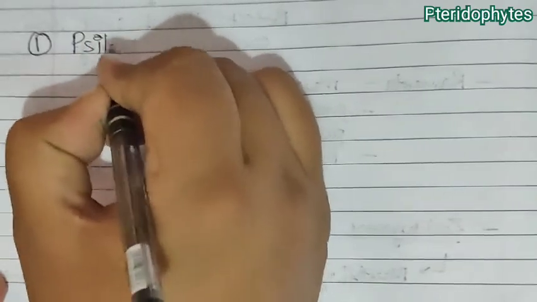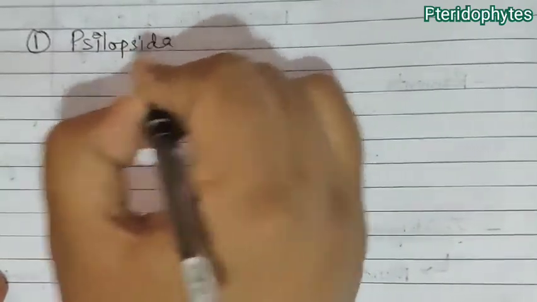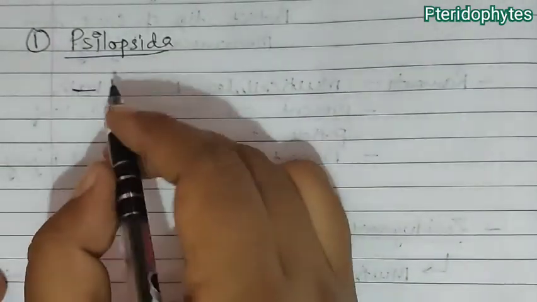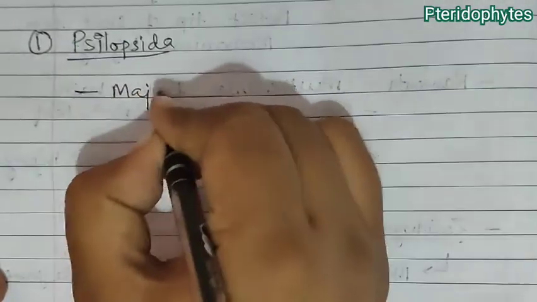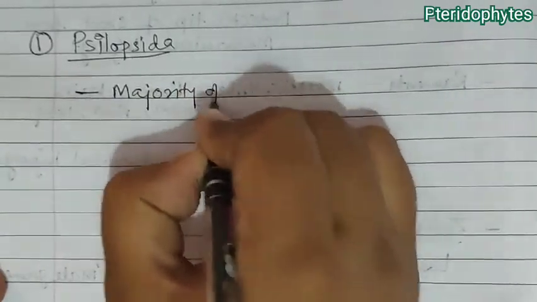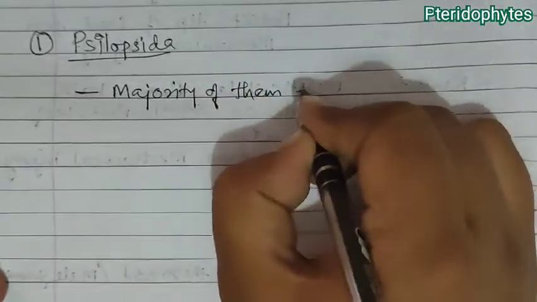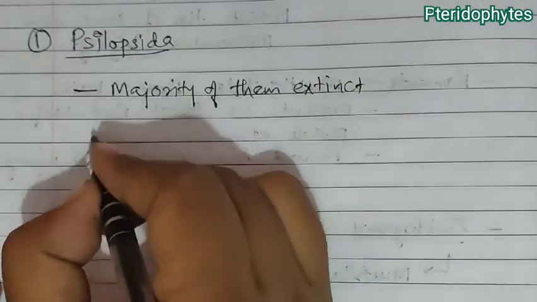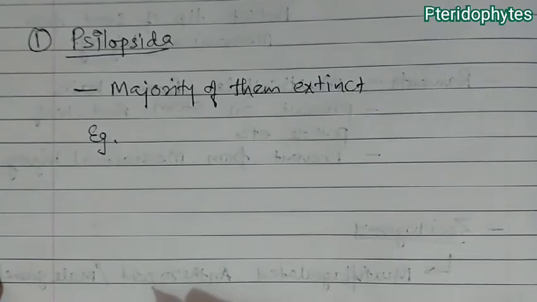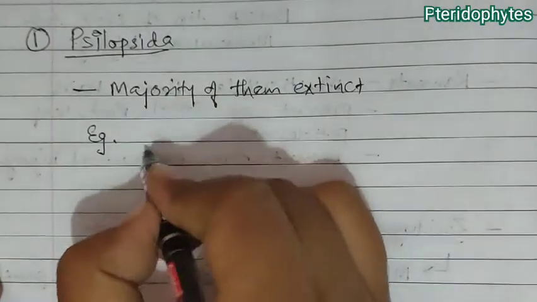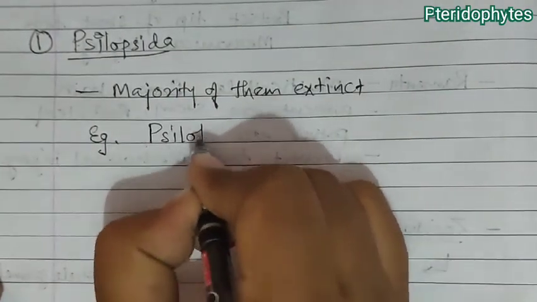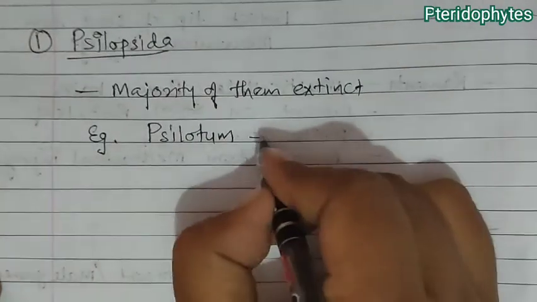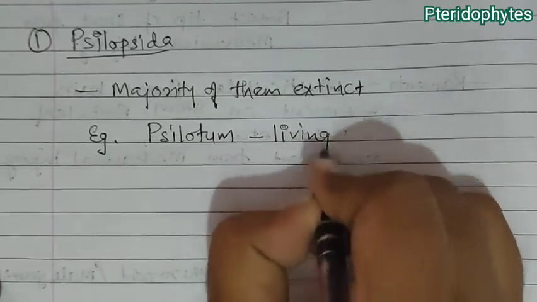So now if we start with the first group, that is Psilopsida, in this, the majority of them are extinct. This is an extinct group. The majority of them are extinct. They are not living. And for example, in Psilopsida, which is the most ancient group, first is Psilotum, that you remember, because this is an important plant, as this is the living fossil.